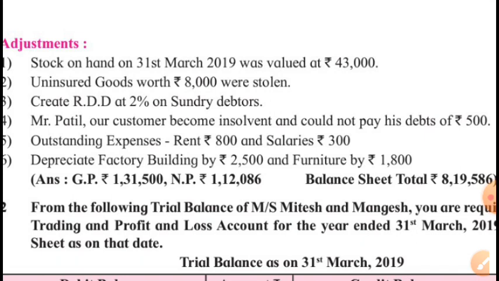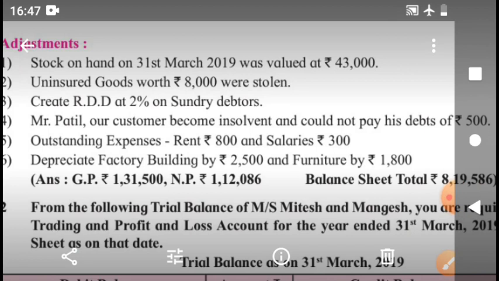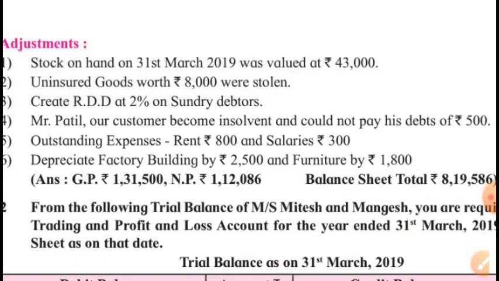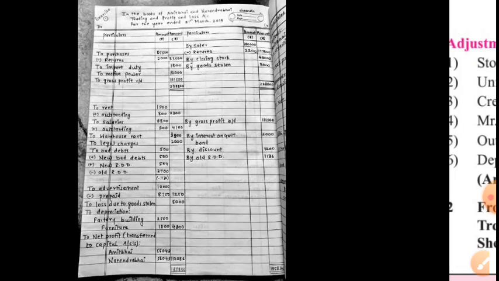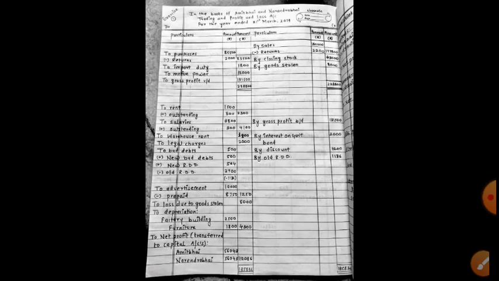And also uninsured goods. First effect, trading account credit side, outward movement of goods. Goods are going out of the business. And second, it's a total loss for the business, rupees 8000. So losses are debited to profit and loss account. Now one of our students, one of our colleagues, has solved this problem successfully. Let us see her solution.